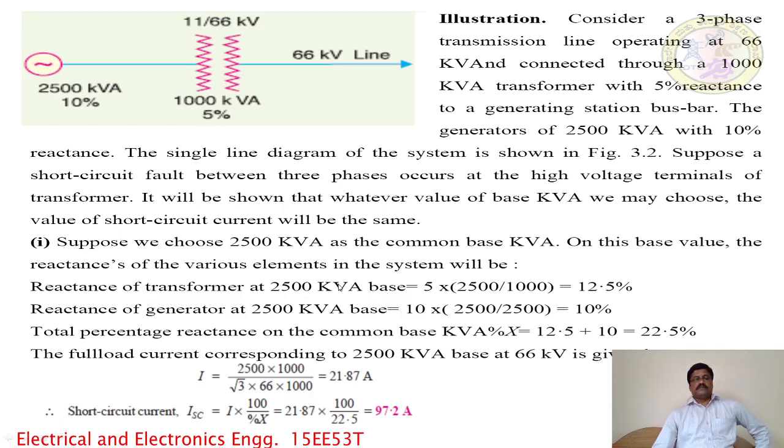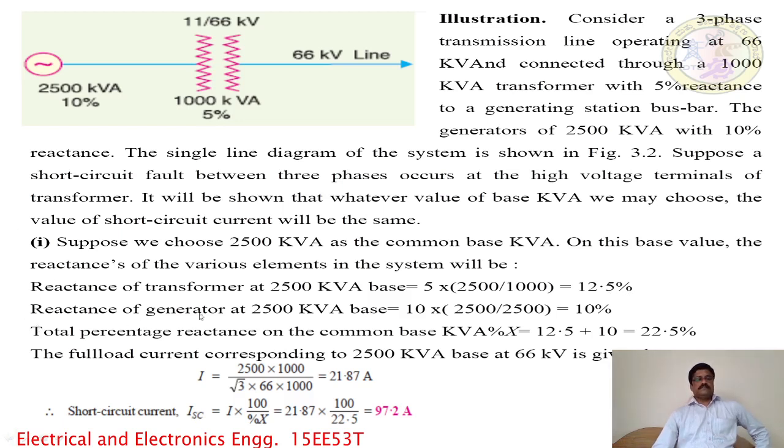The reactance of the transformer at 2500 kVA base: the formula is reactance into base kVA divided by rated kVA. The rated kVA of the transformer is 1000 kVA and the common base kVA is 2500 kVA. For the generator, its rating is considered as the base kVA. Therefore the reactance of the transformer at 2500 kVA base is 12.5%.